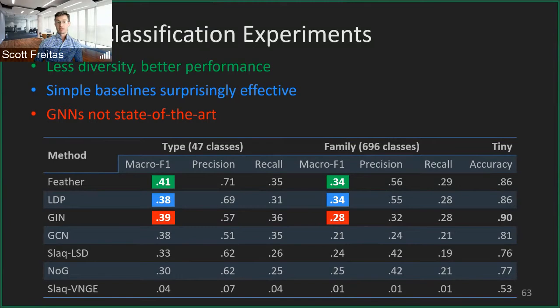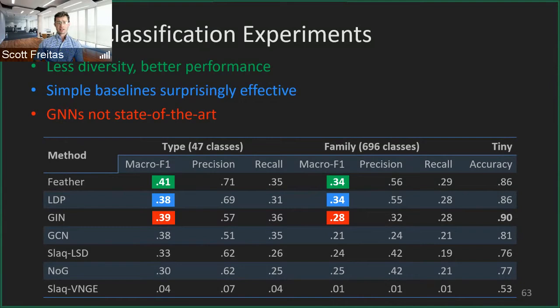Also, we find that simple baselines are surprisingly effective. LDP here, along with Feather farther down in the table, performs quite strongly, especially on the family level classification here with 696 classes. We can see that it's obtaining near state-of-the-art performance, but it's using simple statistical aggregate information on these networks, such as average degree and standard deviation, just basic statistical properties.